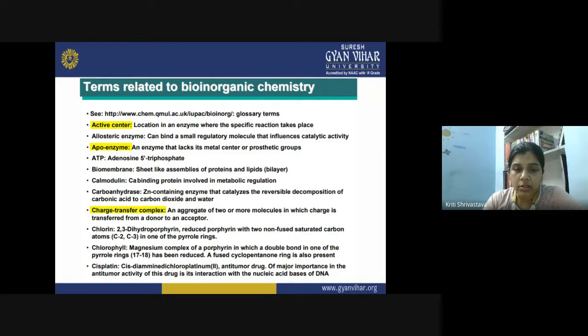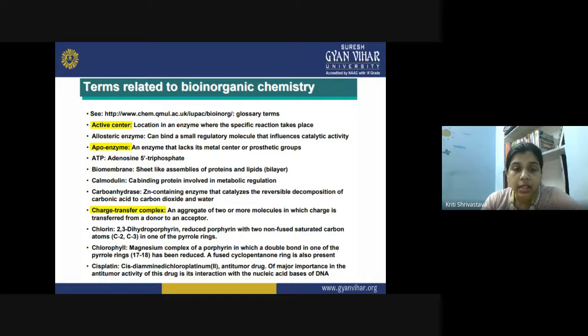Then chlorin. So what is chlorin? It is 2,3-dihydroporphyrin, and the structure resembles chlorophyll quite a lot. Basically, it is a reduced porphyrin with two non-fused saturated carbon atoms, that is carbon number 2 and carbon number 3 in one of the pyrrole rings. That is the only difference between